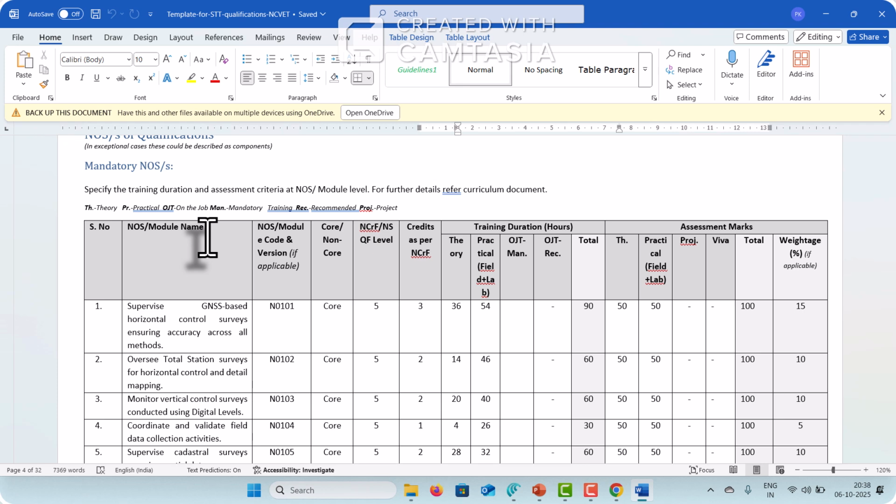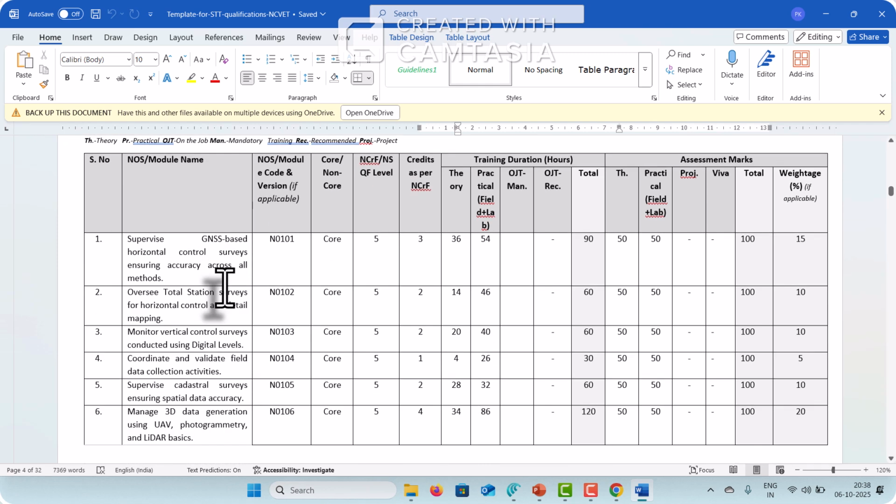So what should be the standard for a particular occupation at the national level? That is the NOS. You can also understand it as modules. One NOS can have different modules.